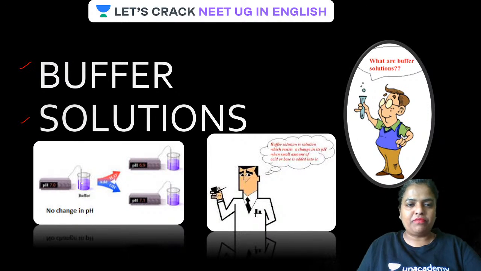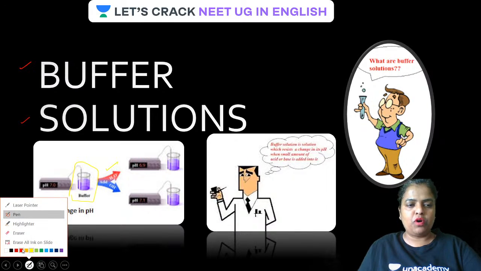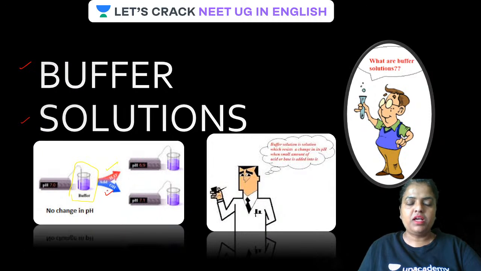So, what are buffers? Buffers are solutions, guys, which resist the change in pH either on addition of a small amount of acid or addition of a small amount of base. Either on addition of a small amount of base or a small amount of acid, their pH is not going to change.